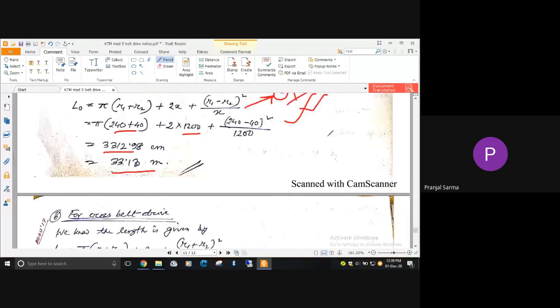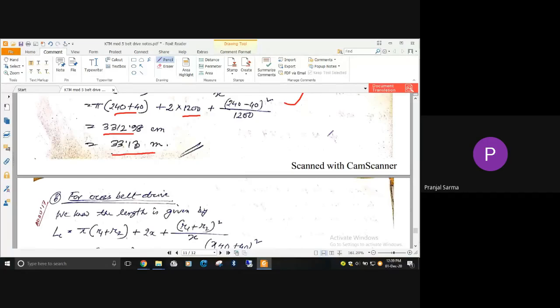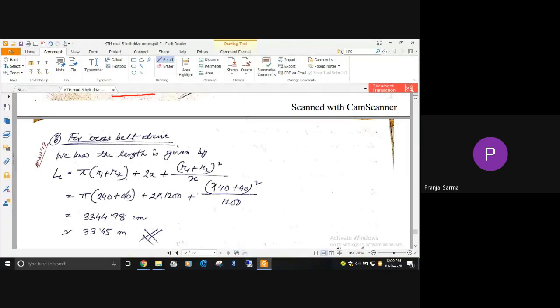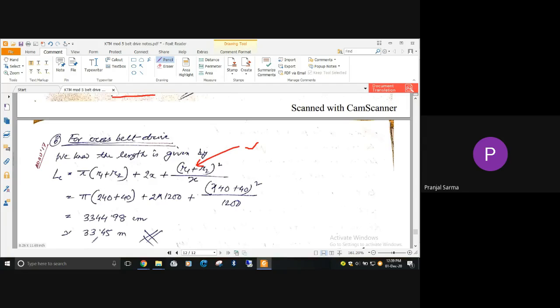Next, we can also find the length of the belt required if it is a cross belt. The expression is similar, but R1 minus R2 becomes R1 plus R2 in the case of cross belting. Changing this, we have solved it. The other things are similar, and by putting the values, we have obtained 33.45 meter.